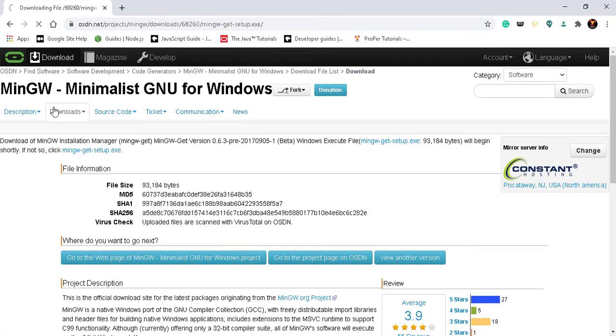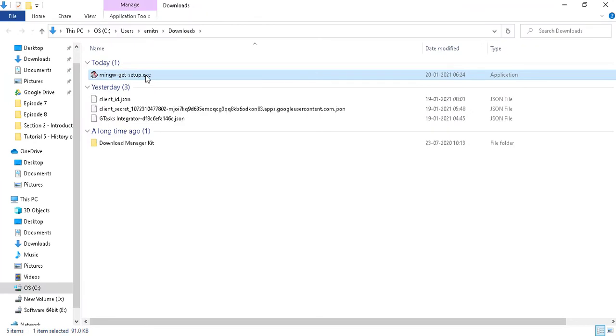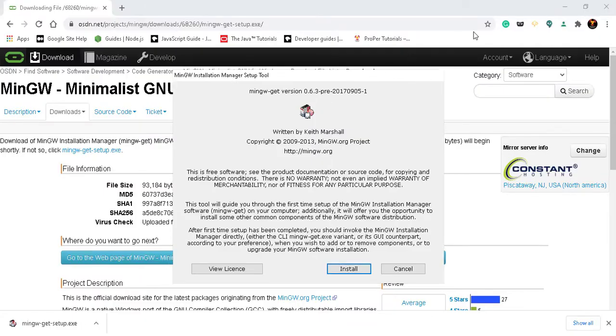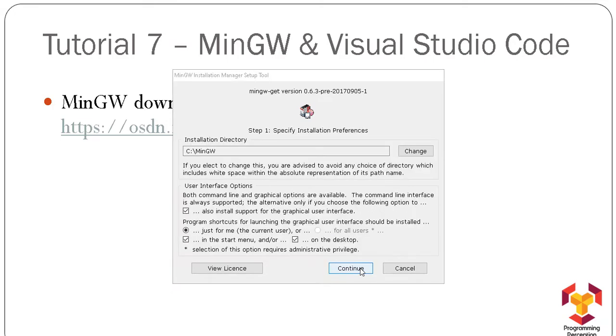Our download should start automatically. As you can see, it's already being downloaded. So here's the download file. All that we need to do is double click on it so that it can be installed on our system. So let me minimize these windows. Now on this installation wizard, just click on install.